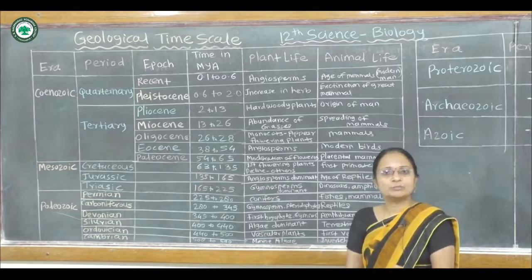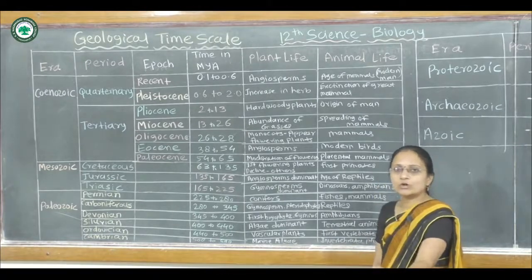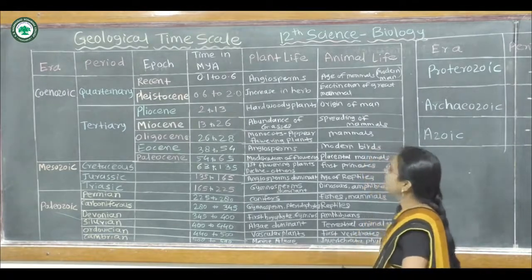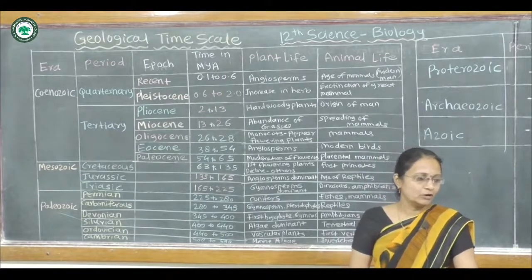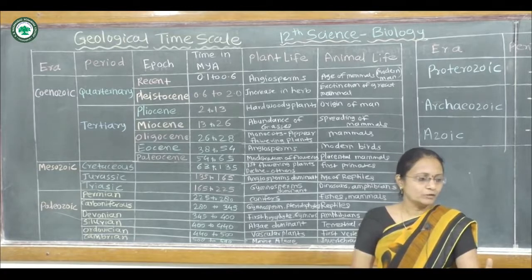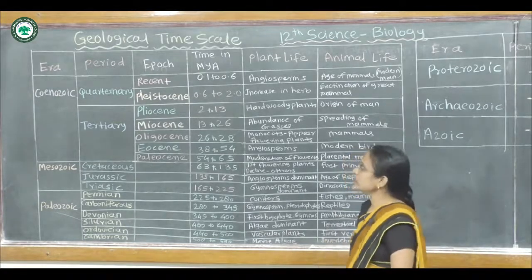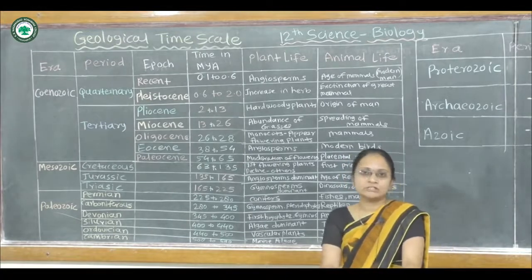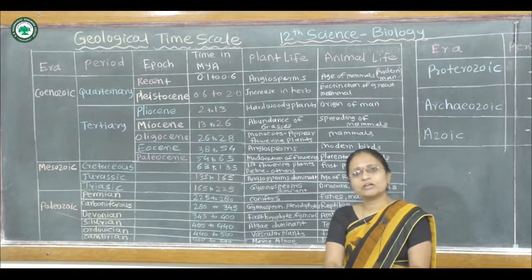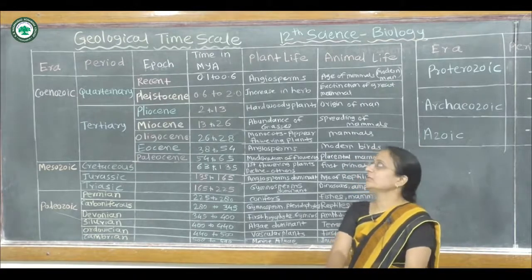Here the angiosperms are dominant, and in animal life it is the age of mammals, with the development of modern man, birds, fishes and insects. We are the modern man, Homo sapiens sapiens, and we are also living in the recent or Holocene epoch.